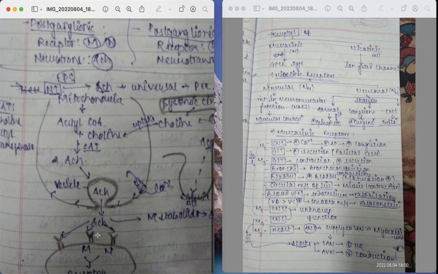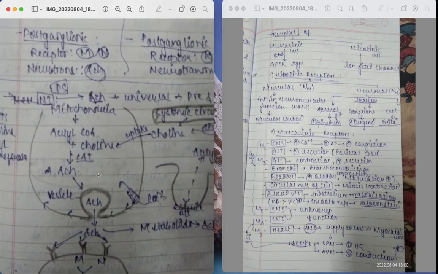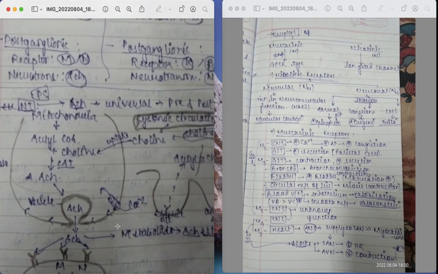This acetylcholine released in the synapse acts on the receptors present in the postganglionic neuron, the muscarinic receptors or the nicotinic receptors. So this is how the cycle goes on and the impulse is transmitted. That covers the synthesis of acetylcholine.